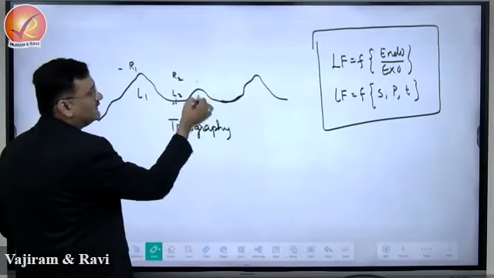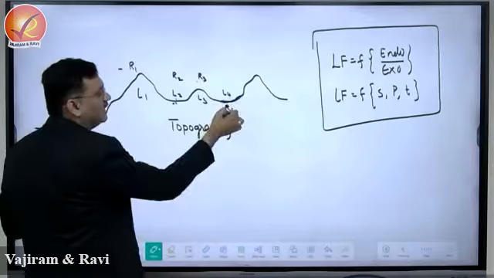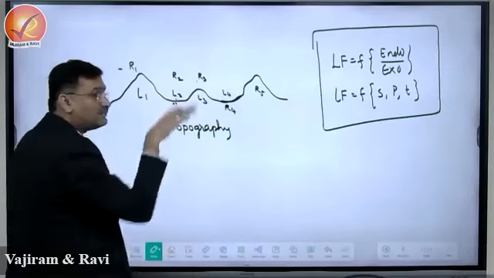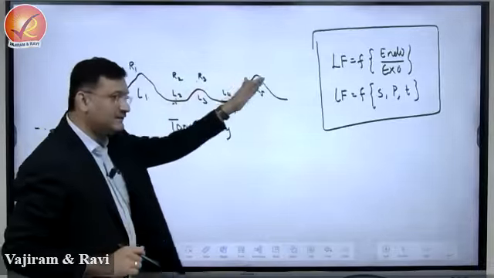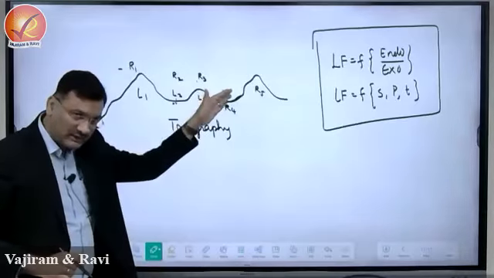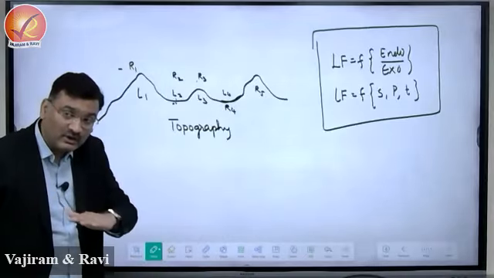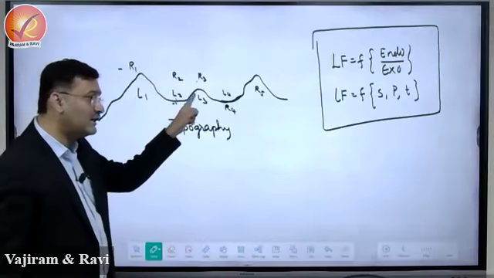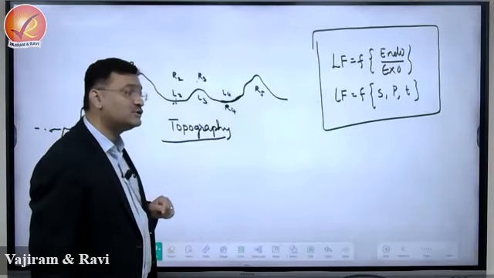This is L3 with R3. This is L4 with R4, and this is R5. Different landforms of the same region, right? If you observe the height from one location to another, the height will not be the same. There is non-uniformity of surface created by difference of relief, and this non-uniformity is referred to as topography.